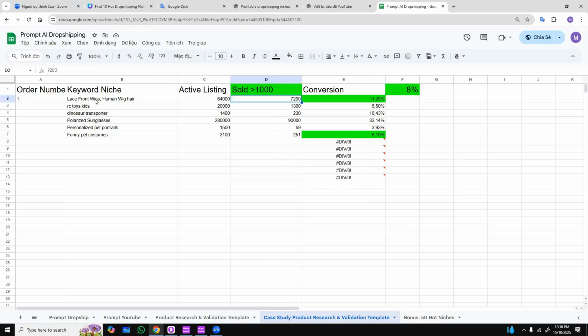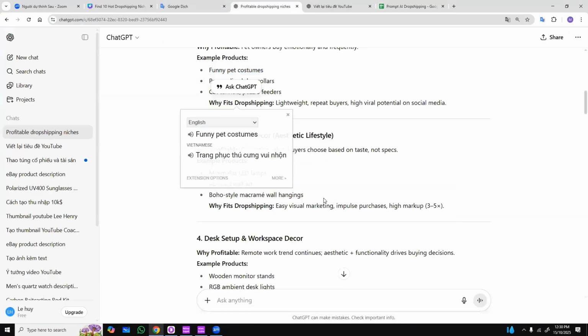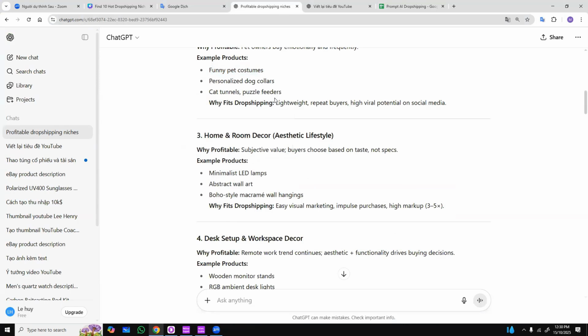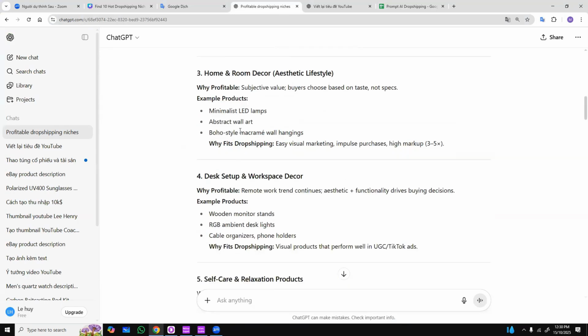Niches like black front width, for example, they can sell 7,200 units every month. That's a lot, isn't it? Much better than this number, right? So in the future, if you jump into this market segment, the pie will just get divided up. So there won't be much left. Now I'll analyze another example here. For instance, let's say I approach it from a different angle. I'll go into something else, okay?